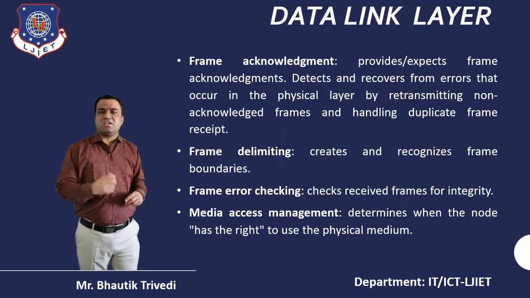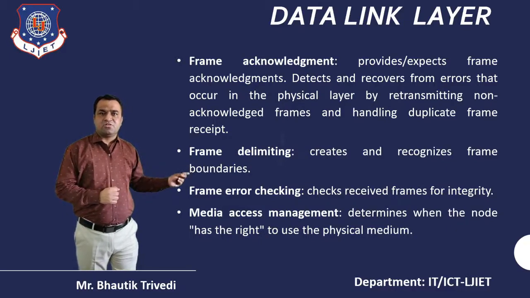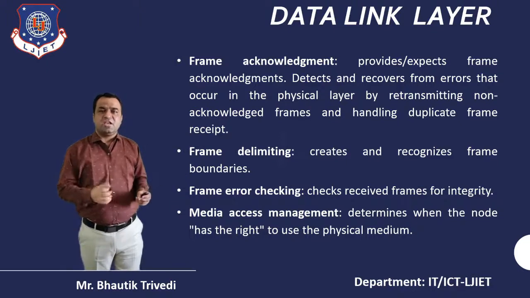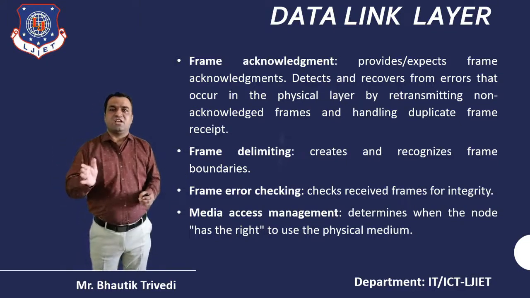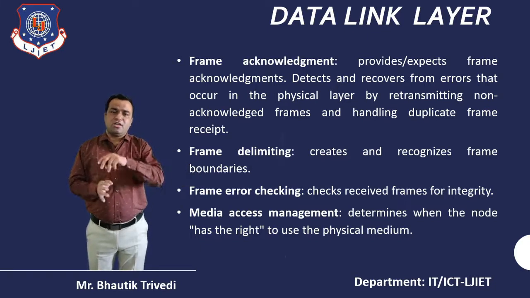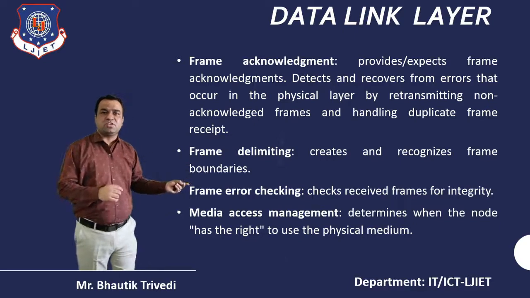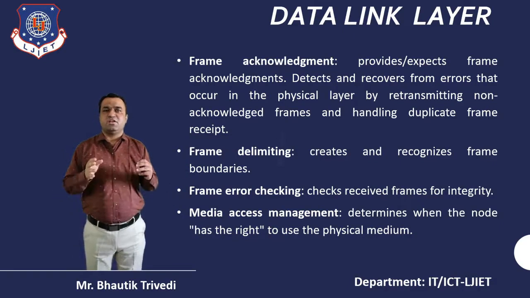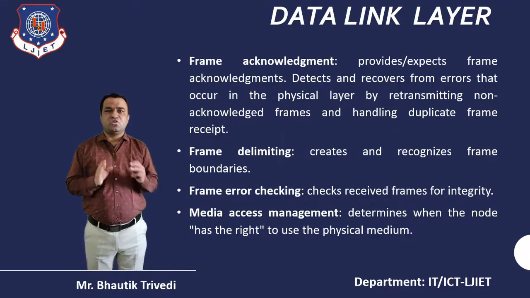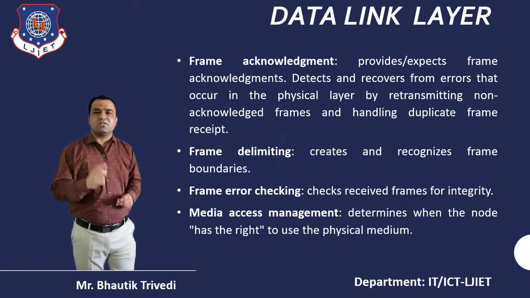Frame error checking means checking the received frame for integrity, meaning whatever data is sent by the sender, the receiver captures the particular frame and checks whether any modification happened in between. And media access management determines when a node has the right to use the physical medium. So those are the characteristics of the data link layer.